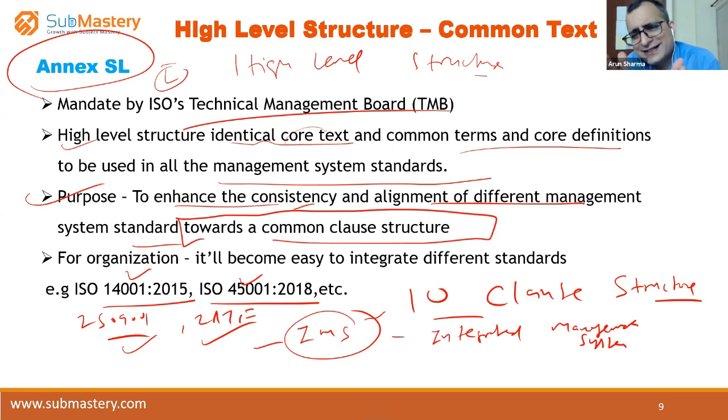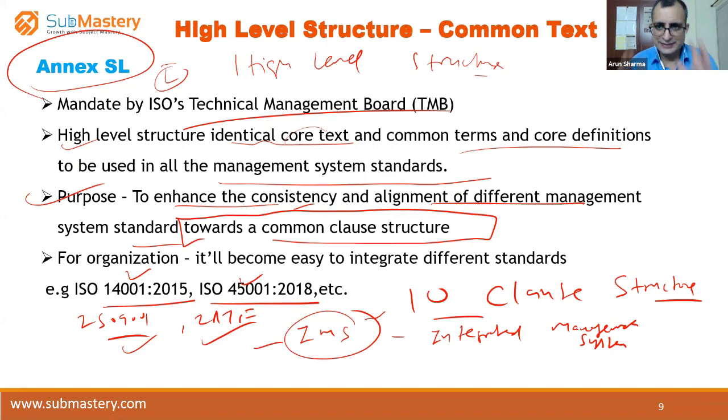And the good thing is that if you learn that main high level structure, it is not going to change for the next 15-20 years. I believe it's not going to change at least for the next 15-20 years. The sub clauses within the requirements may change, but the main clause is not going to change. So you have this opportunity wherein you can remember these clauses, right?